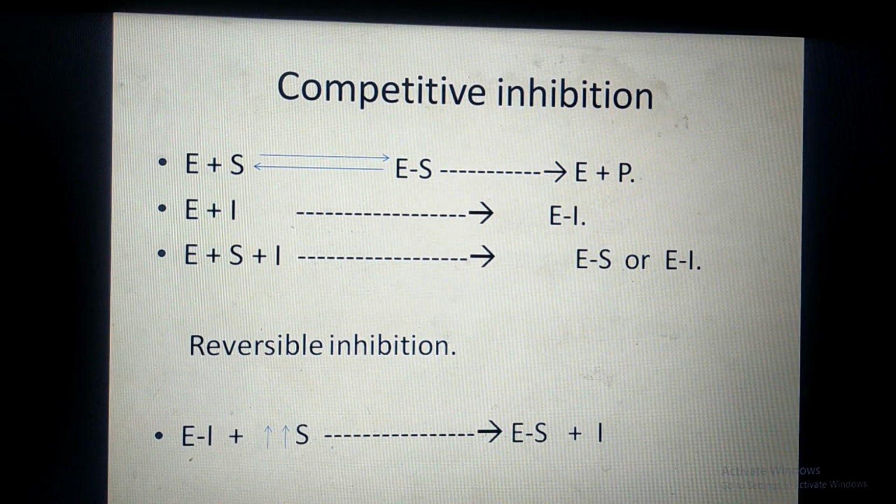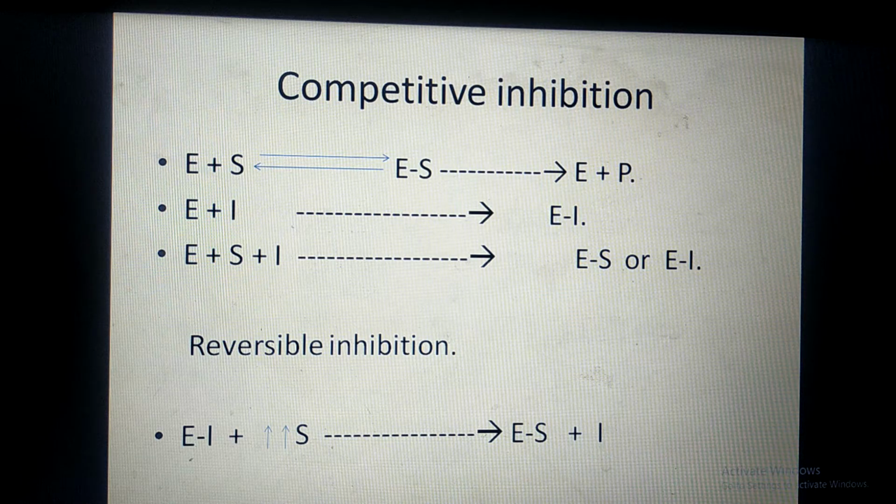Competitive inhibition is a reversible type of inhibition. That means once EI complexes are formed, they are not permanent. That means once the inhibitor binds with the enzyme, that binding is not permanent. That can be reversed by increasing the substrate concentration. In the lower reaction, I have shown you EI complex plus increase in the substrate. That means if the substrate concentration is increased, then that increased substrate will break the EI complex or remove the inhibitor from the active site and bind at the active site to form ES complex.